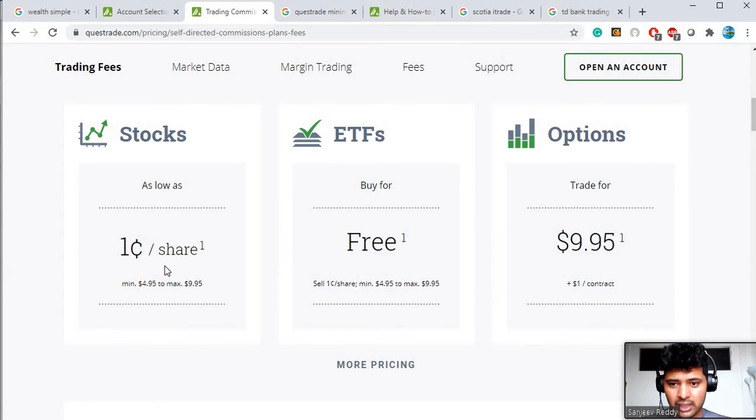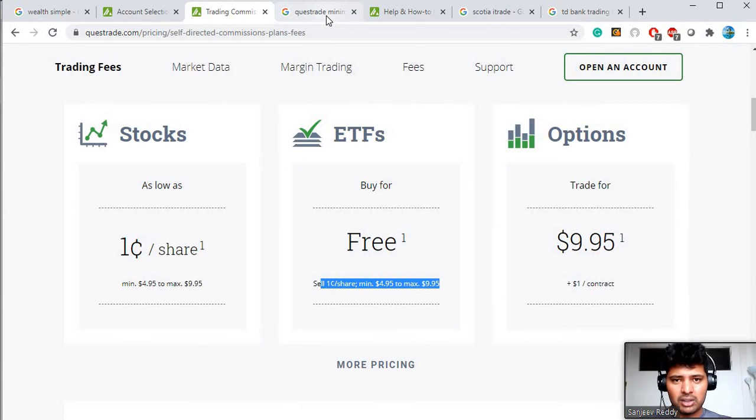On the other side, if you are buying 1,000 shares, in that case you pay $9.95 itself. You don't pay more than that because it can go to a maximum of $9.95. And for ETFs, you can buy the ETFs for free, and when you are selling, you have to follow the same kind of price structure. This is the price structure.